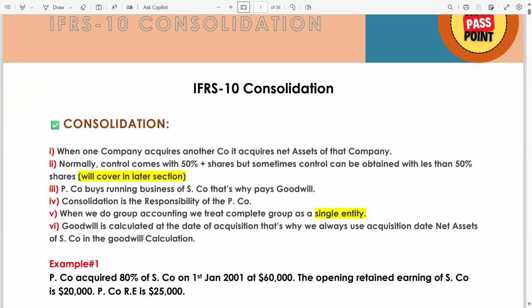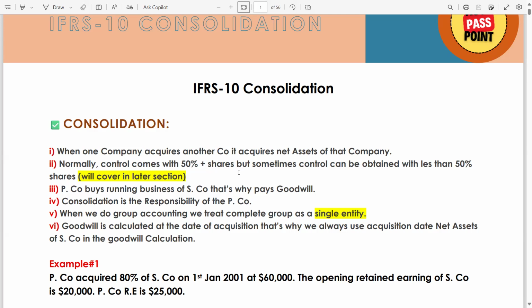Now, consolidation. When one company acquires another company, it acquires the net assets of that company. We will cover what net assets are. Normally, control comes with 50% plus shares, but sometimes control can be obtained with less than 50% shares. We will cover in a later section what factors allow P company to obtain control over S company when the shareholding is less than 50%.